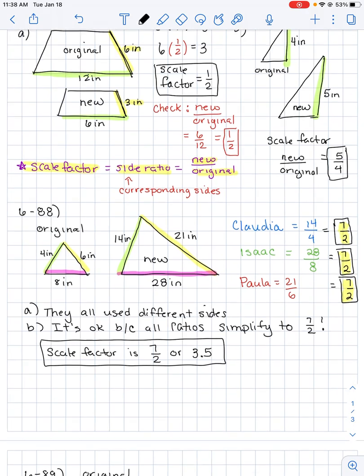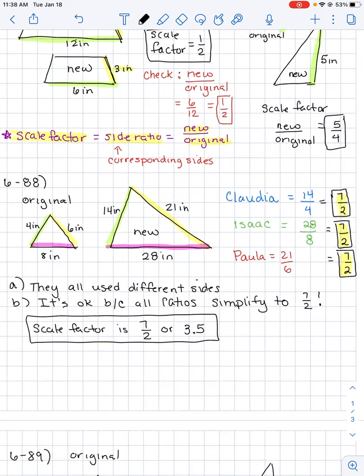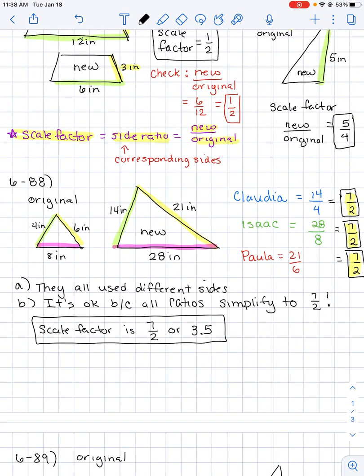So we can find that the scale factor for these two triangles is 7/2, or we can rewrite that as 3.5. So the larger triangle is 3.5 times larger than the original triangle.